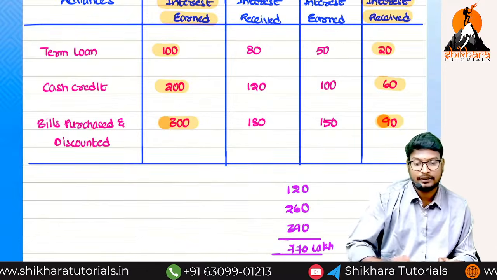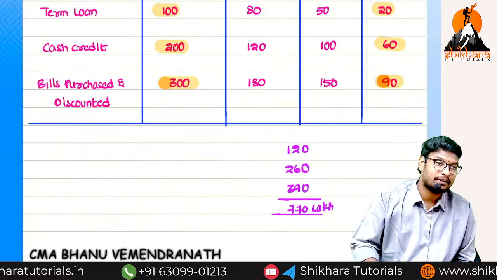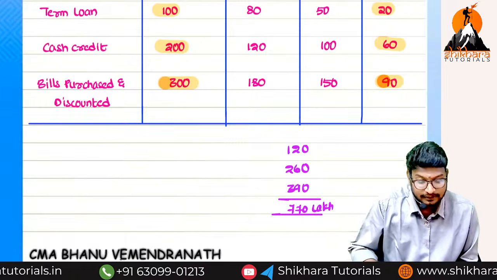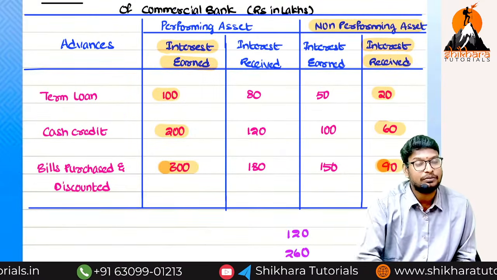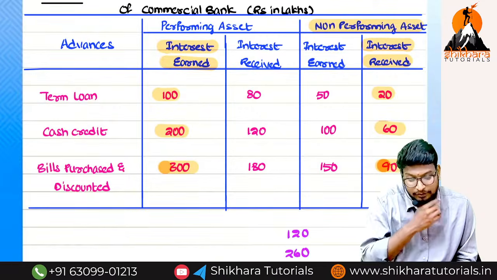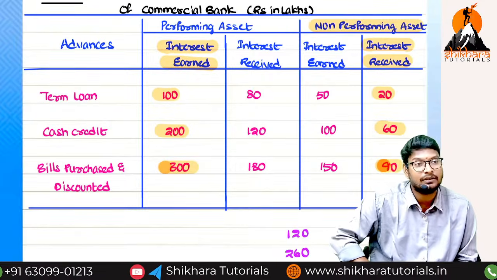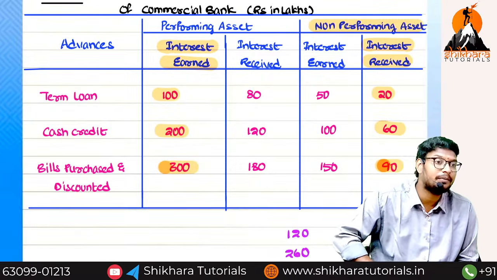770 lakhs. Very important. In the examination you might write only 770, but what is the correct answer? 770 lakhs. I think you know how to do the representation. In the first column we take the advances. In the second column, performing. In the third column, non-performing. In the fourth column, total.